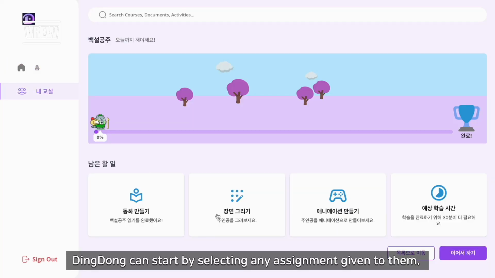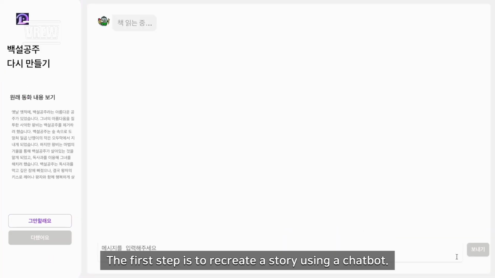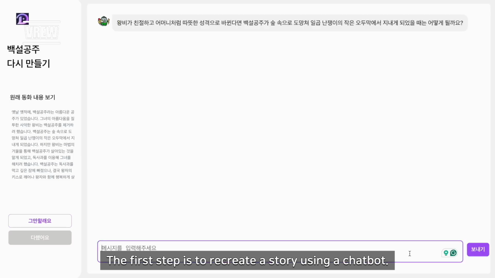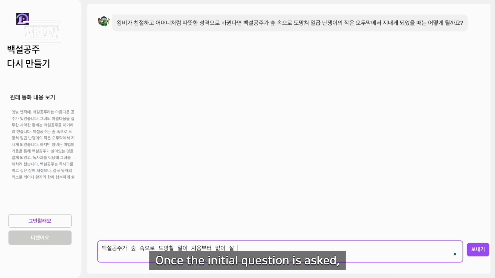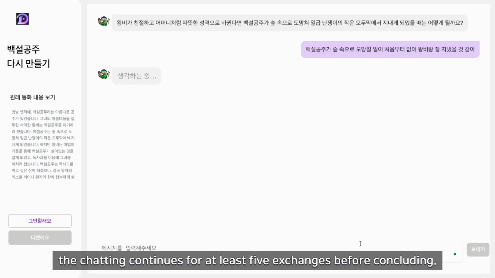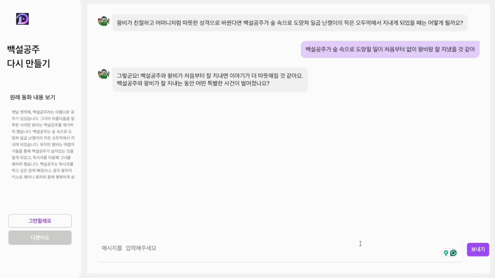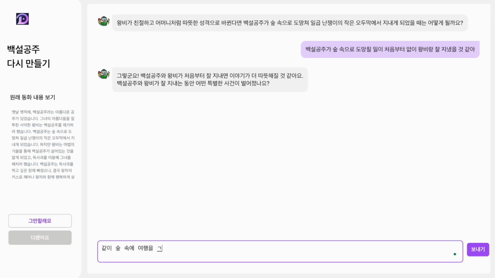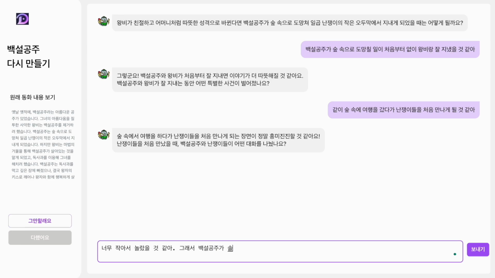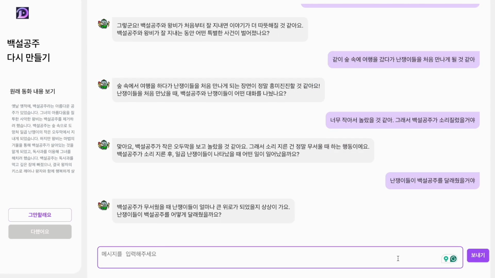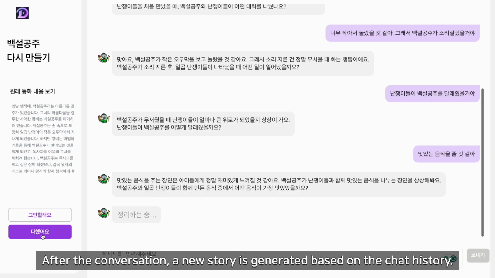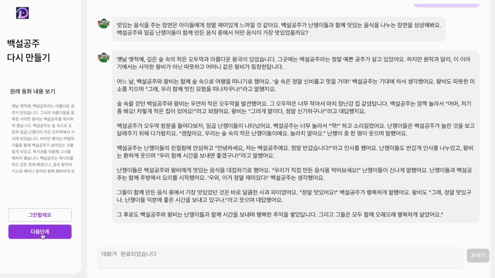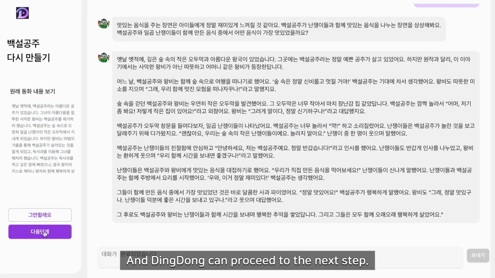Ding Dong can start by selecting any assignment given to them. The first step is to recreate a story using a chatbot. Once the initial question is asked, the chatting continues for at least 5 exchanges before concluding. After the conversation, a new story is generated based on the chat history. And Ding Dong can proceed to the next step.